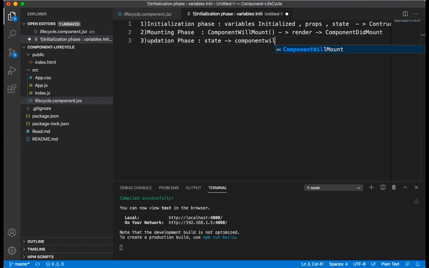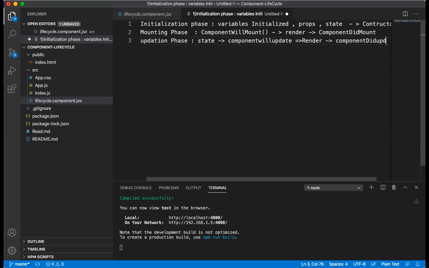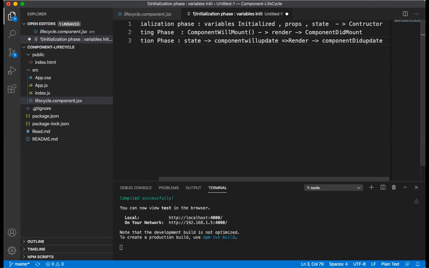And one more thing is render, and then it will go for component did update. So: component will update, render, component did update.